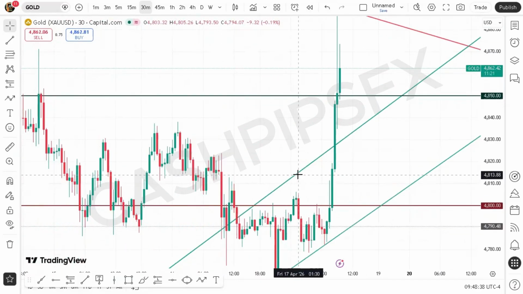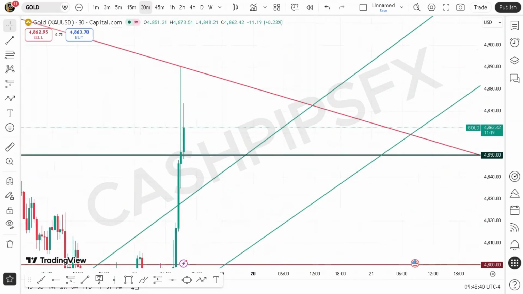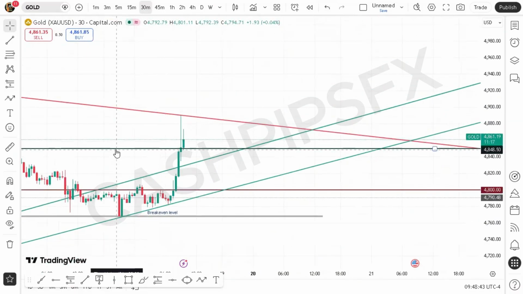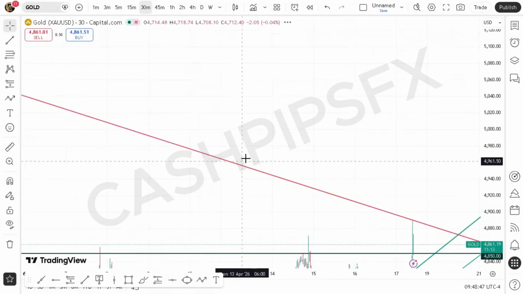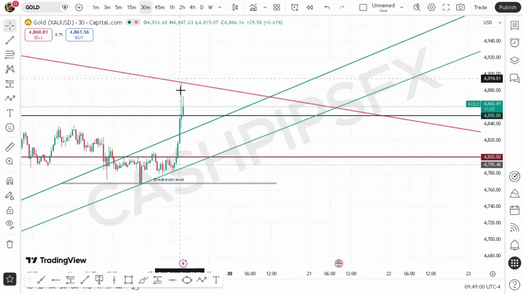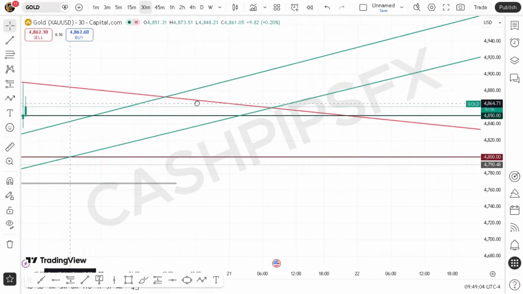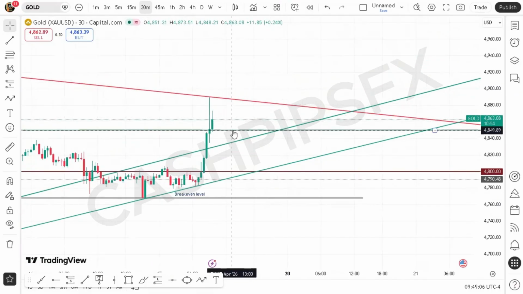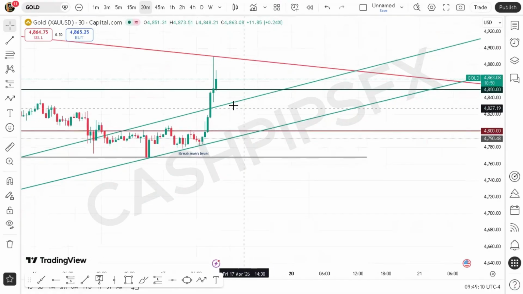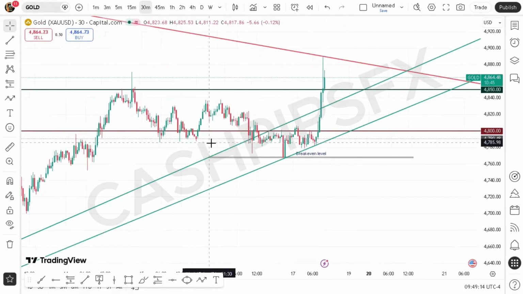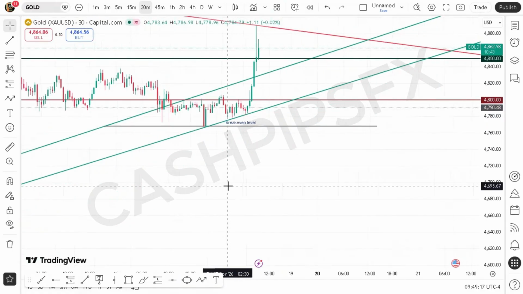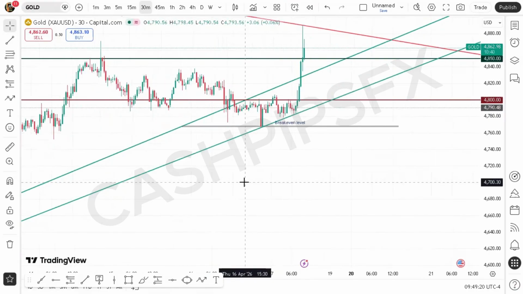So the market is still retesting this trend line, but on the psychological level, ideally this could be the psychological level that we're having. And also it fits into another trend line. So on gold, we still have this trend line that is holding the market below. So we think if the market is rejecting this trend line and also the psychological level, we could take entries right now to take the sales, or we could wait for the market to come and break below this trend line to be quite more sure of gold trades that are going to be in the sales.